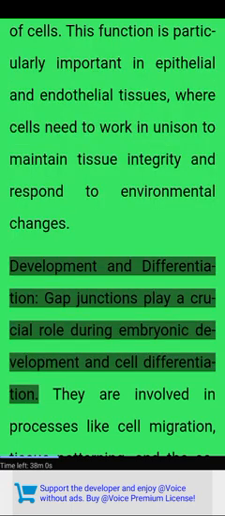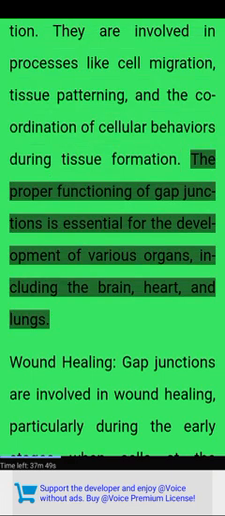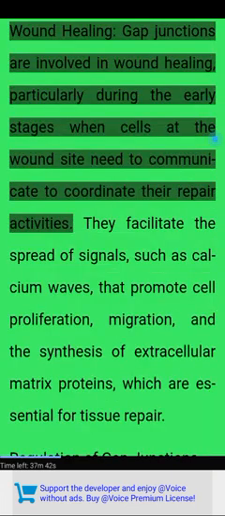Development and differentiation. Gap junctions play a crucial role during embryonic development and cell differentiation. They are involved in processes like cell migration, tissue patterning, and the coordination of cellular behaviors during tissue formation. The proper functioning of gap junctions is essential for the development of various organs, including the brain, heart, and lungs.